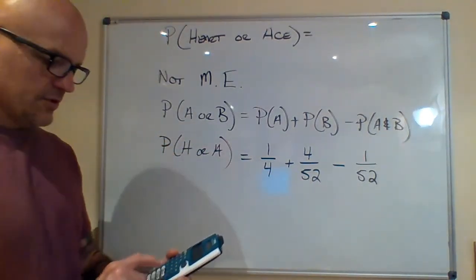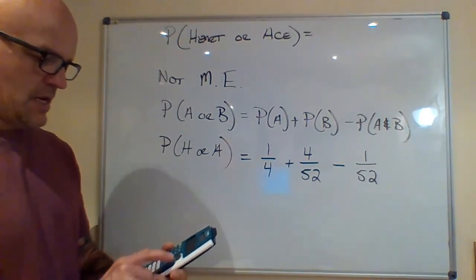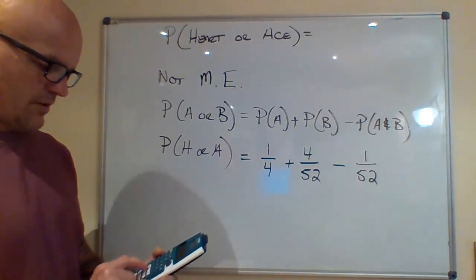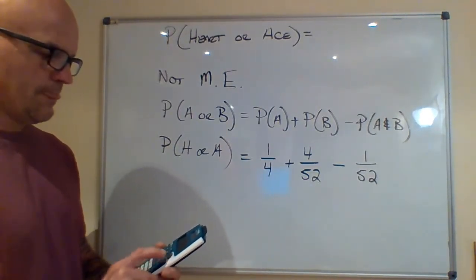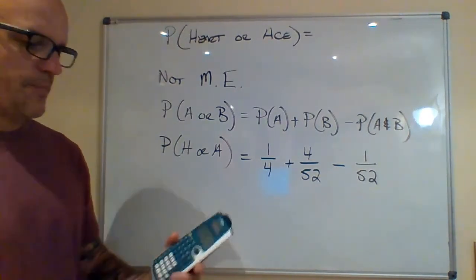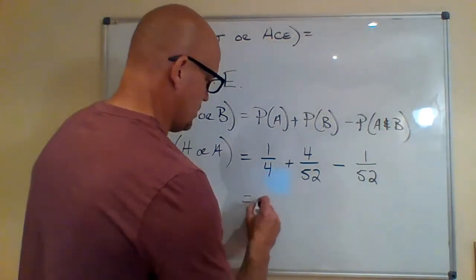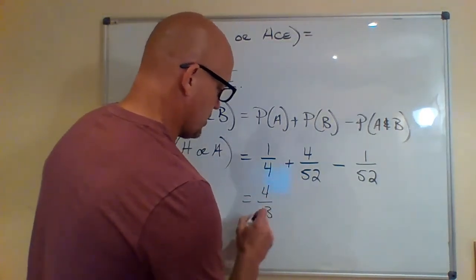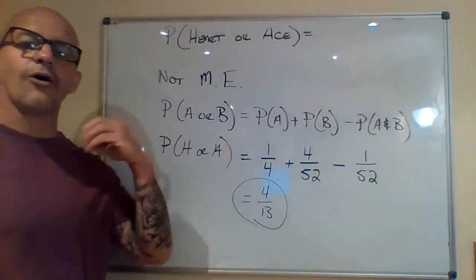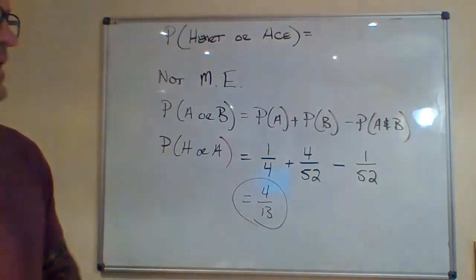So let's go ahead, turn to our calculator or Desmos, and add this up. So I'm looking at 1/4 plus, whoops, I typed in 4 or 5 out of 52. 4 out of 52 minus 1 out of 52. So if I punch that in, I'm looking at 4/13 for a total probability. 4/13, which isn't really bad, but again, keep in mind, we were talking about a heart, which is any of this one suit, and then we added some aces onto that.